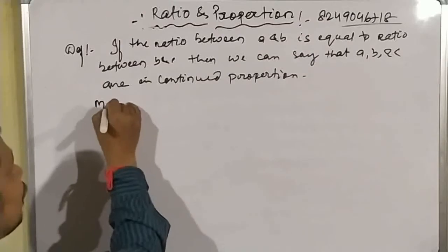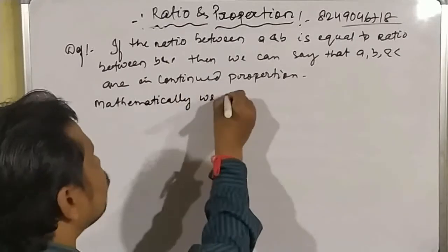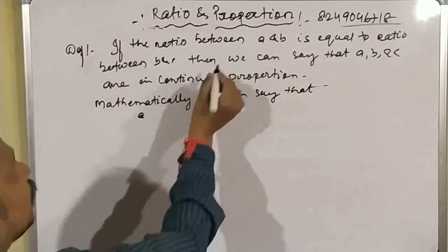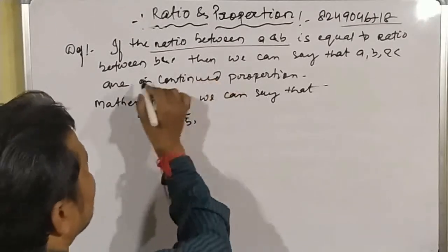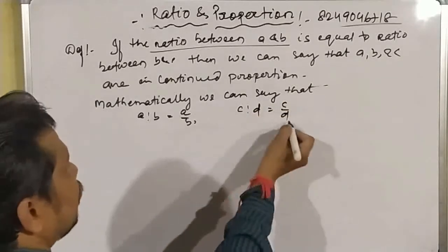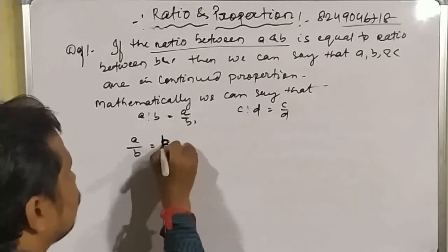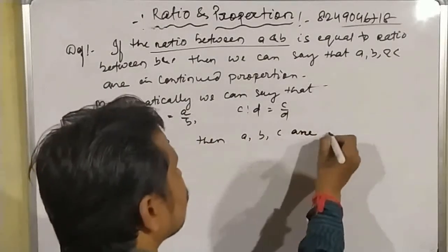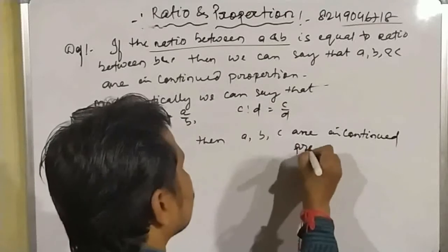Mathematically, the ratio between A and B is A by B, and the ratio between B and C is B by C. If they are equal, that means A by B is equal to B by C, then A, B, C are in continued proportion.